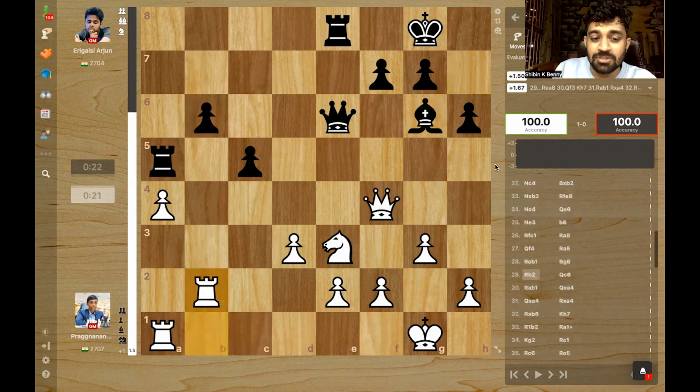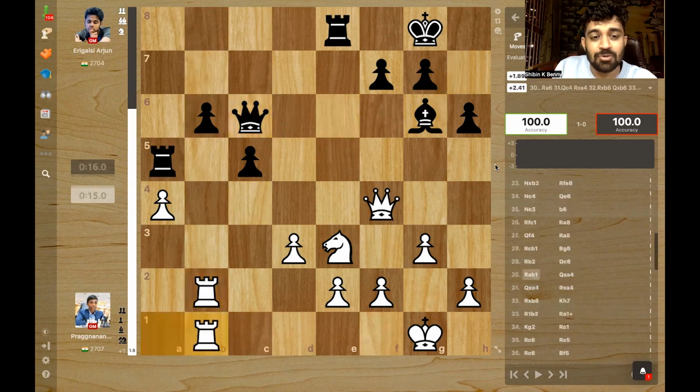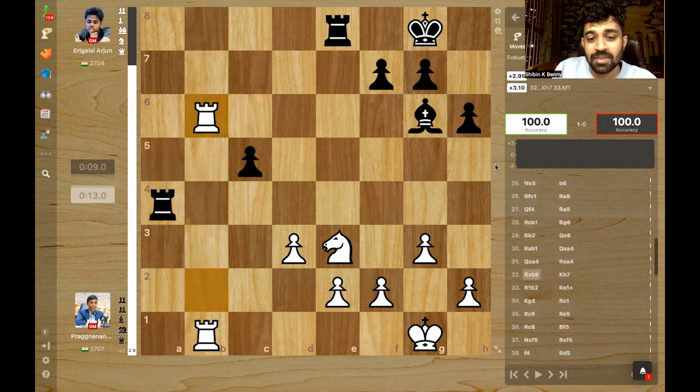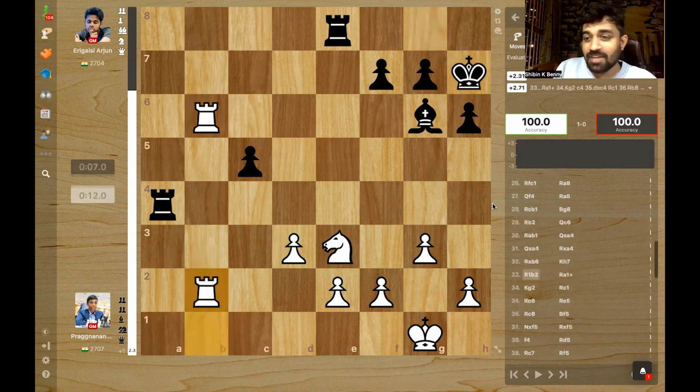Bishop g6, improving the bishop, rook b2, queen c6, and now rook b1. Takes on a4, exchange of queens, and takes on d6. So Pragg is up by a pawn, but it's a bishop versus knight. And now king h7, rook b2. With enough time, there's an easy win for Pragg, but just 12 seconds. These guys are so low on time, but they're playing very effective chess.